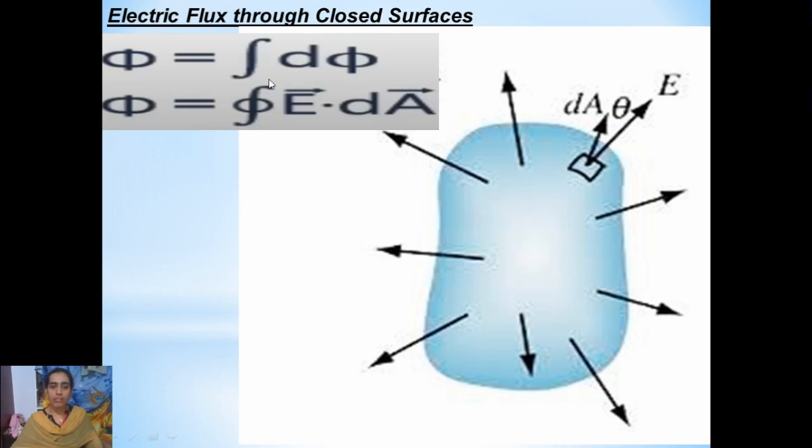For a closed surface, we usually denote it by a small circle over the integral, right? And the term is the same: the electric field passing through the closed surface, that is the electric field vector E, and the area vector we are considering, that is the dA vector. So the closed integral of vector E dot vector dA gives the total electric flux for a closed surface.